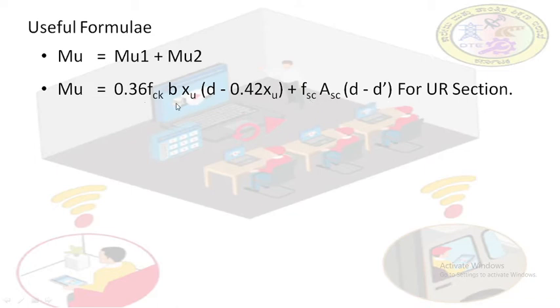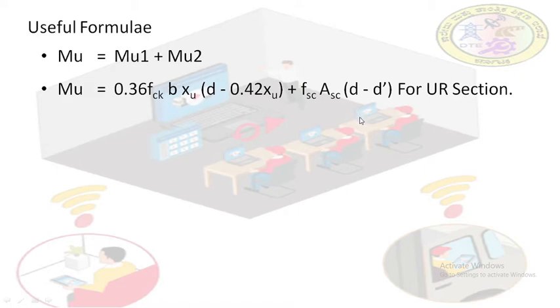This equation you already learned during singly reinforced beam design and analysis, right? During design as well as analysis problems, we are used to this equation, whereas this is a new equation which you have to remember, Fsc into Asc (d minus d dash), for under reinforced sections.